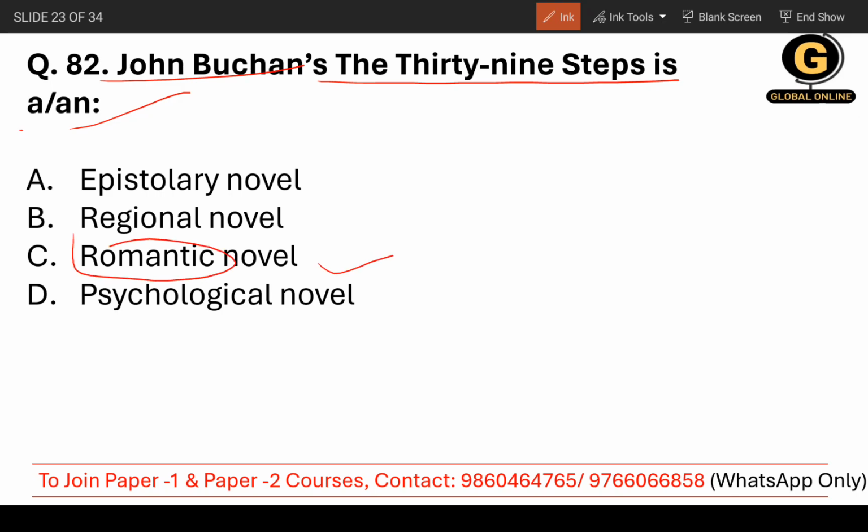Maybe romantic in the sense related to nature, because they are using a capital R here. But still I'm confused, so you can deal with this question yourself. Before that, let me tell you the correct answer: romantic novel, C.